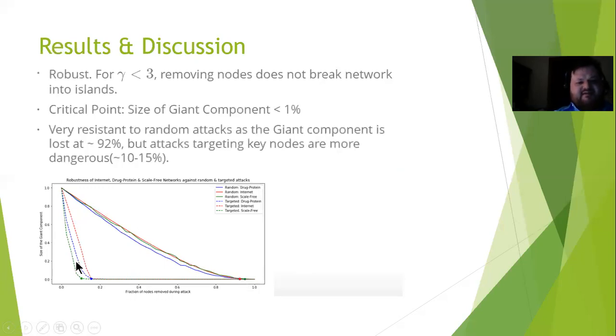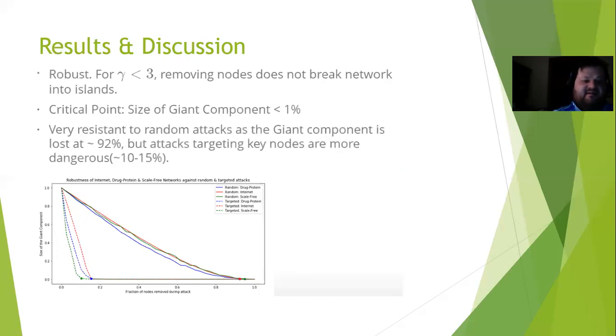The dotted lines are the targeted attacks. With those, if you remove about 10 to 15%, you really do disrupt the network quite a bit. It's a very steep slope down there, and these attacks are quite effective.